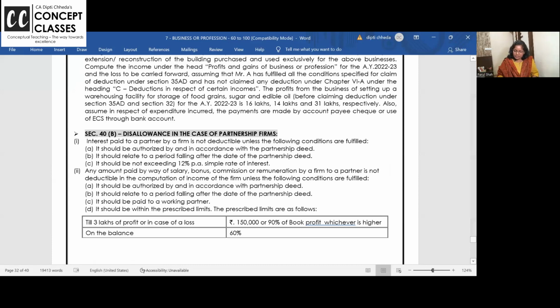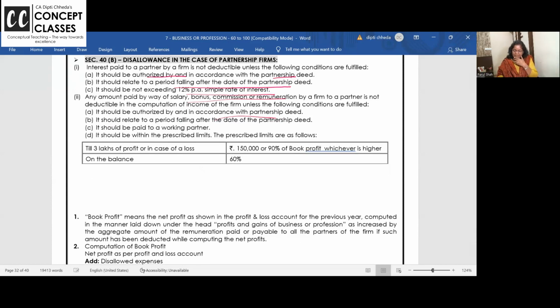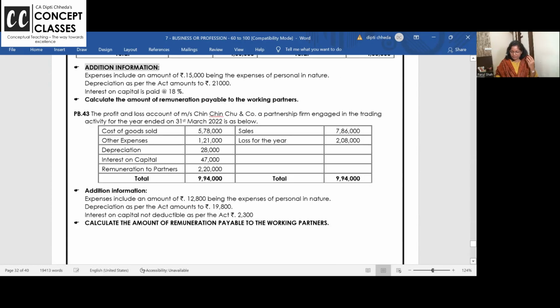See, how much interest on capital is allowed if it is authorized by the deed? For the period falling after the deed, 12% maximum. Salary, bonus, how much is allowed? As per the deed, working partner is allowed up to 3 lakh or in case of loss, 1,50,000. Mark it, super important for MCQs. They'll frame MCQs that if there is a loss or if the partnership firm is having only 2,000 profit, how much salary you can give to the partner? 1,50,000. And this is not per partner, this is total. On the balance, how much? 60%. Okay, right. So this is all.